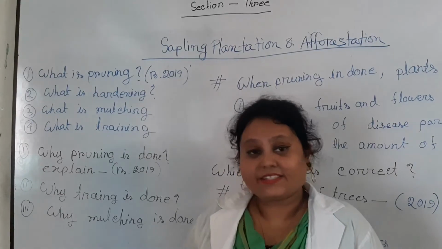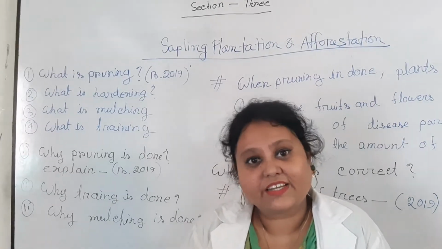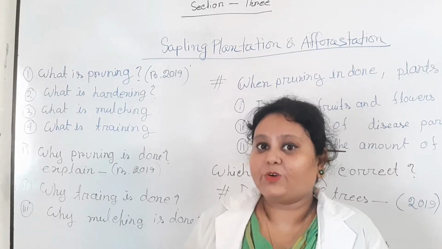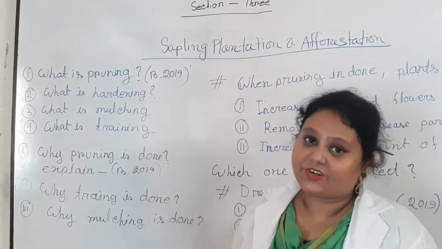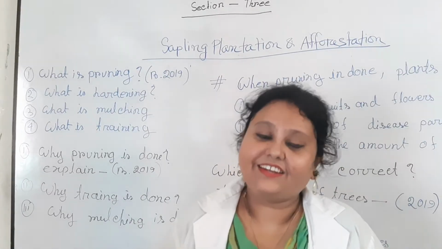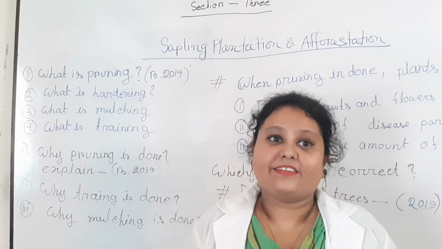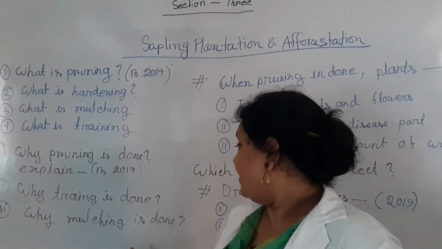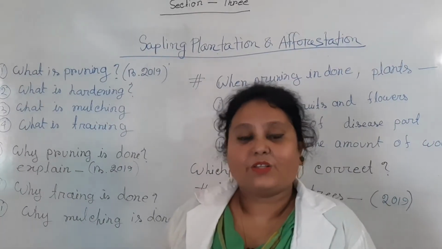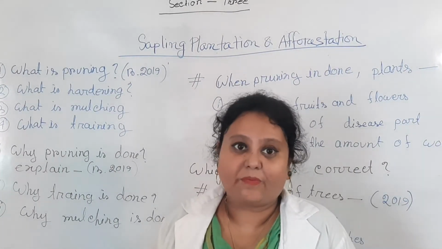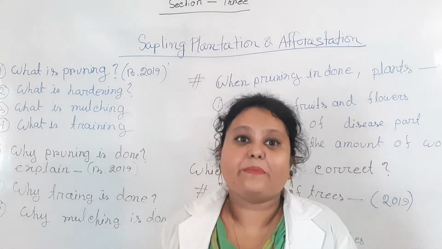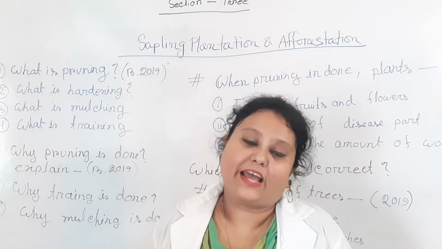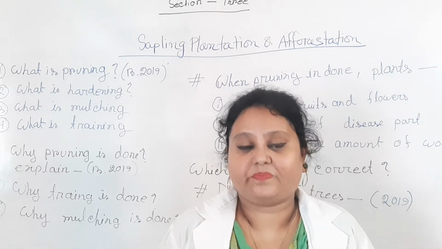Then why is training done? This question is of the same type. Firstly you should write the definition of training and then you should write the importance of training. Why is mulching done? So first you should write the definition of mulching, and then mainly mulching is done to keep the moisture and nutrients in soil.